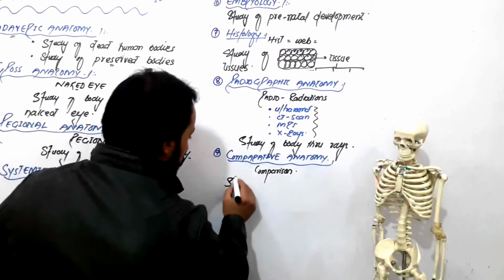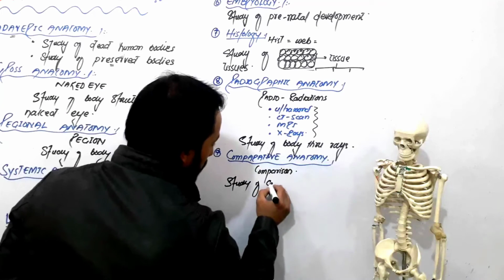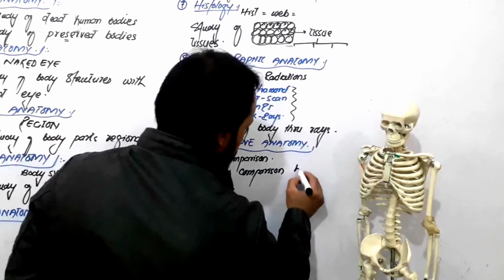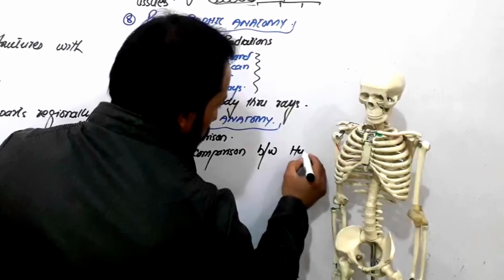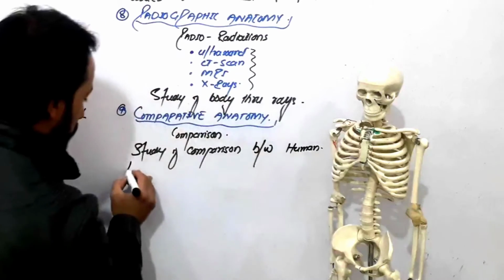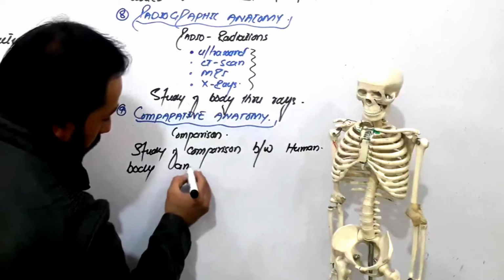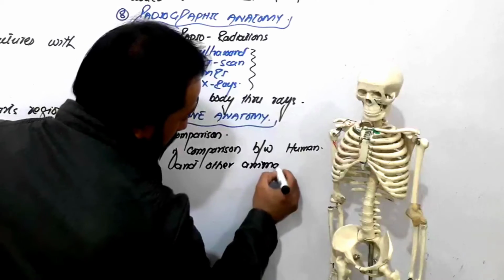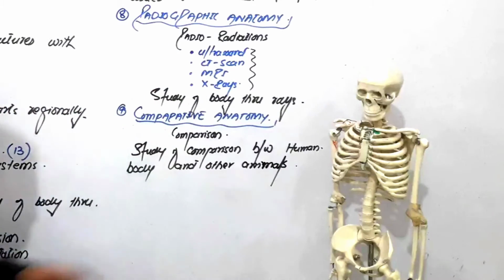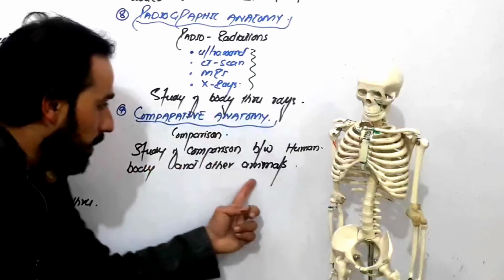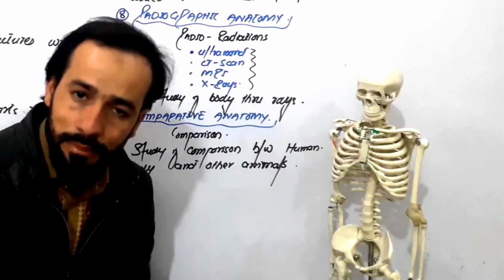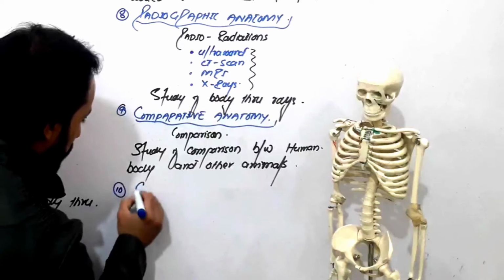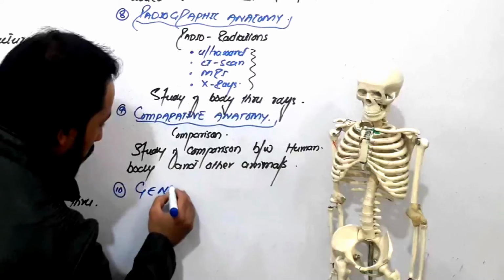So the study of comparison between the human body and other animals is called comparative anatomy. While you are comparing the human body with other animals, this is called comparative anatomy, friends, right? Next, we also have another branch, the most important branch, that is called genetics.